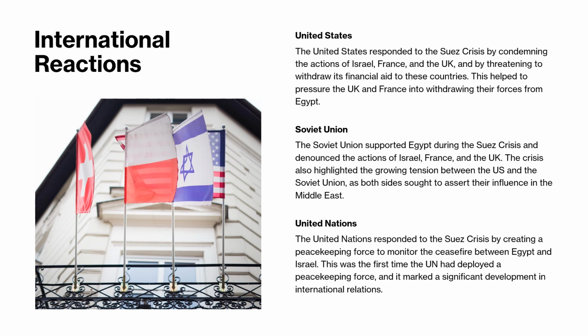Soviet Union. The Soviet Union supported Egypt during the Suez Crisis and denounced the actions of Israel, France, and the UK. The crisis also highlighted the growing tension between the US and the Soviet Union, as both sides sought to assert their influence in the Middle East.